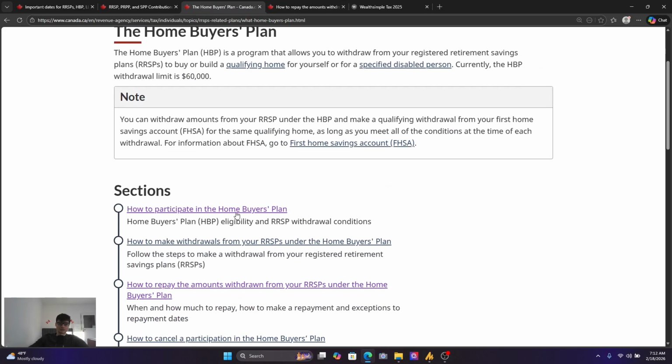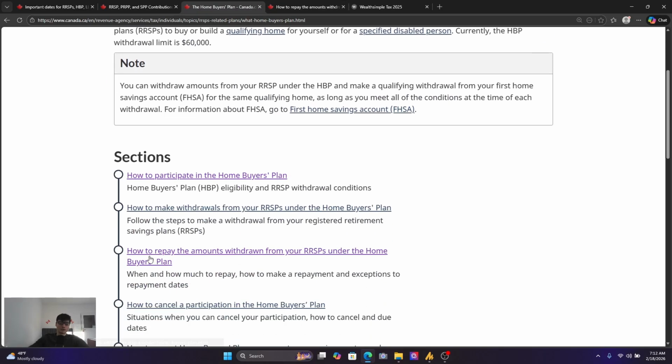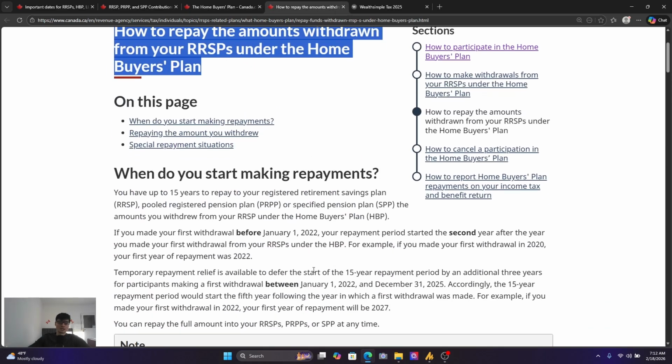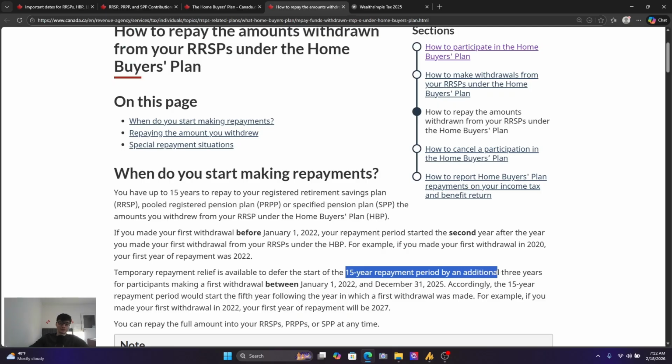So, you can take a look at how you participate in that. But what we want to know is, how do we repay that? So you go and you see the repayment plan. You have a 15-year repayment plan. Okay, so you have 15 years to repay that. So let's say you took out the $60,000, you have 15 years. That means you have to do a repayment of $4,000 each year.